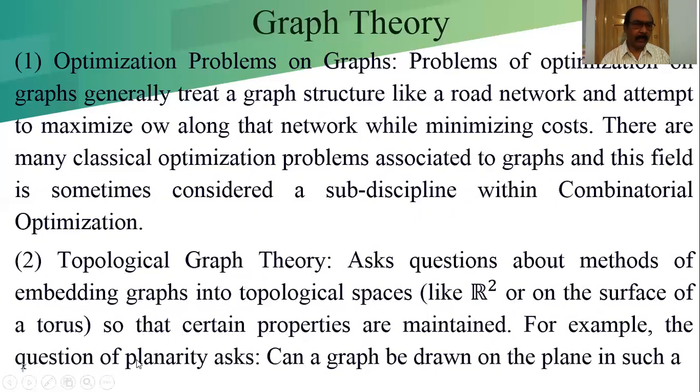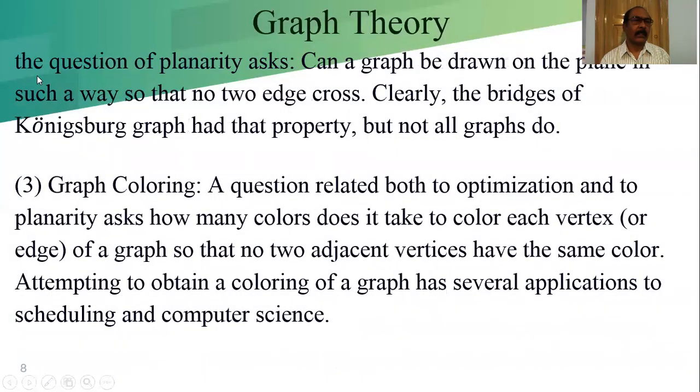For example, the question of planarity asks: can a graph be drawn in the plane in such a way that no two edges cross? Clearly the Bridges of Königsberg graph had that property, but not all graphs do.